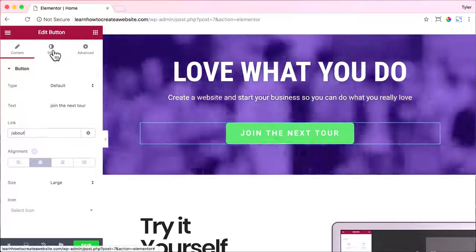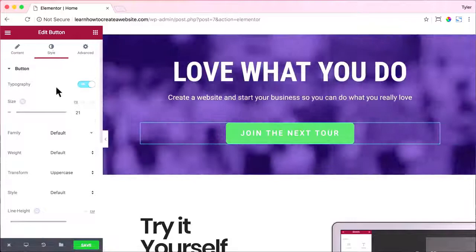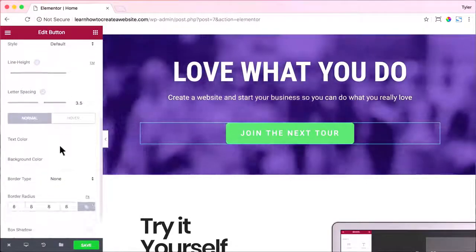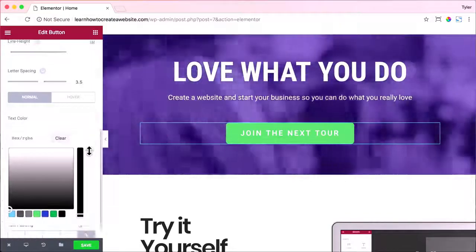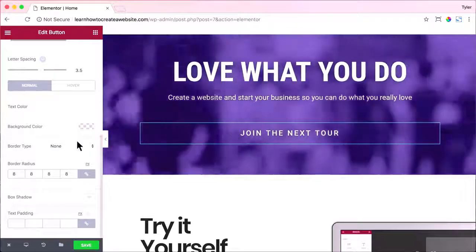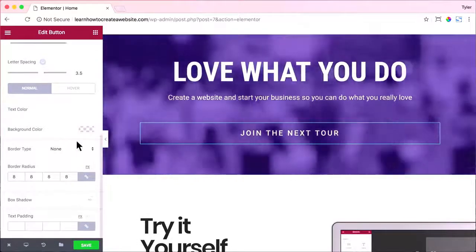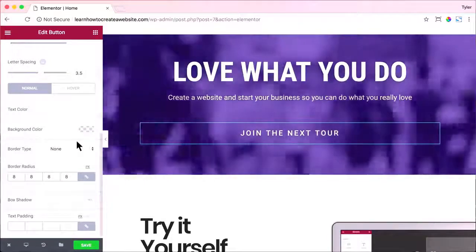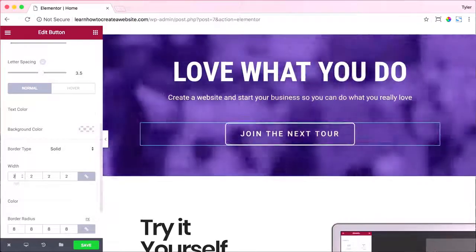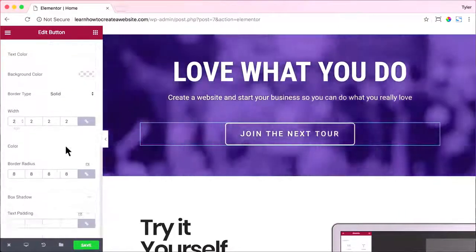And now to change the button style, just click on style and we can scroll down and we can change the background color. So maybe I want the background color to be transparent. So you can make it go all the way down to transparent, and that will make the button see-through, which is a cool effect, but you can't really see it. So let's add a border to it. So under border type, we can choose the drop down. We can go to solid and add in a width. I'm just going to put 2. So it's 2 pixels wide. And now we can see that see-through button, which is really awesome.